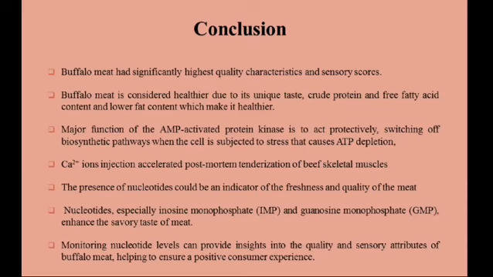As I have explained, I injected calcium chloride, and calcium chloride injections accelerated postmortem tenderization of beef skeletal muscles. I used calcium chloride injections to increase the tenderness of buffalo meat. The presence of nucleotides could be an indicator of the freshness and quality of the meat. Nucleotides, especially inosine monophosphate and guanosine monophosphate, enhance the savory taste of meat. Monitoring nucleotide levels can provide insights into the quality and sensory attributes of buffalo meat, helping to ensure a positive consumer experience. So I have concluded all my research.